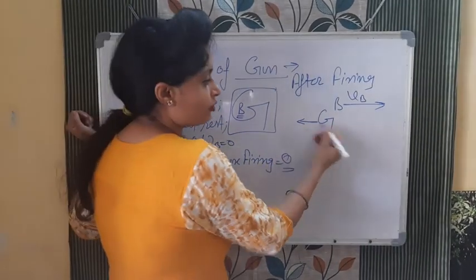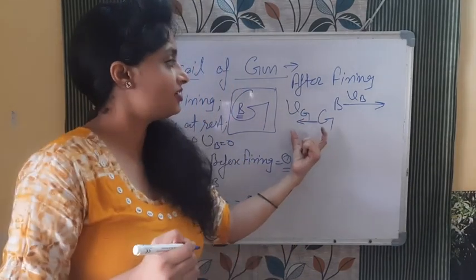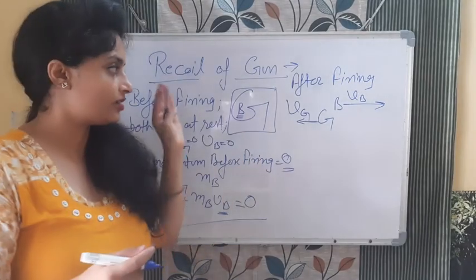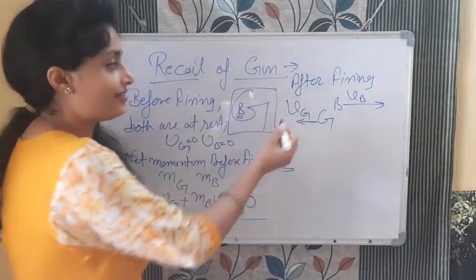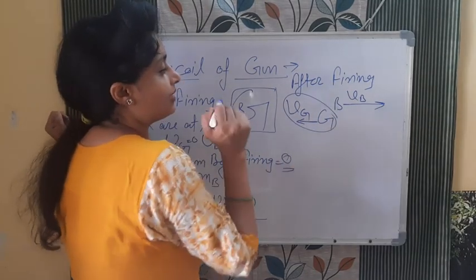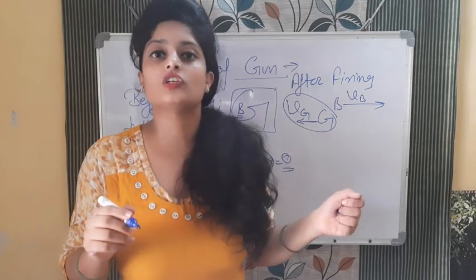So recoil velocity जो है उसको मैं लिख रही हूँ vg से. Okay, the velocity with which the gun is coming in the backward direction. Bullet is going in the forward direction, gun is coming in the backward direction, and that velocity is known as the recoil velocity of the gun. So we need to calculate this. How will we calculate? We will apply conservation of linear momentum.